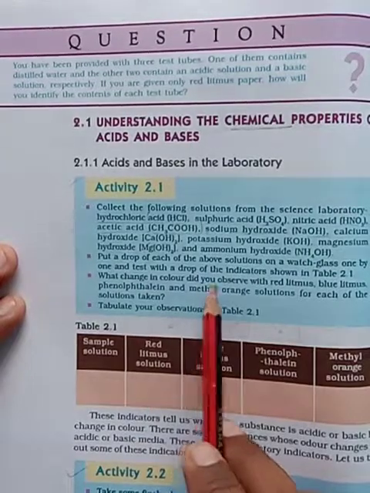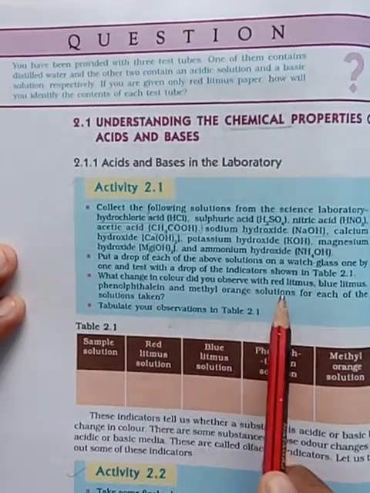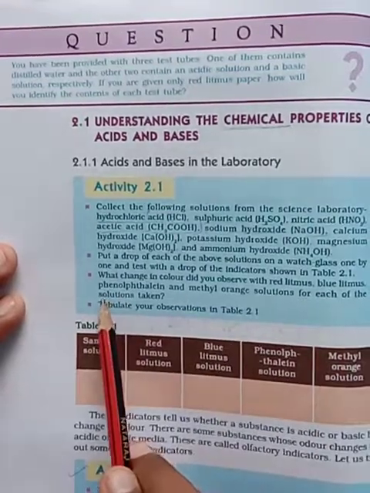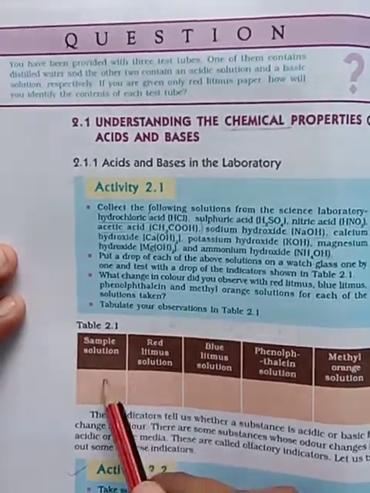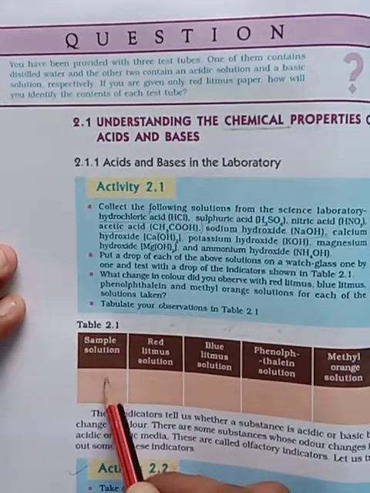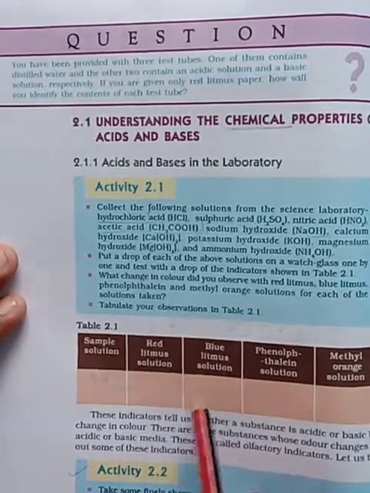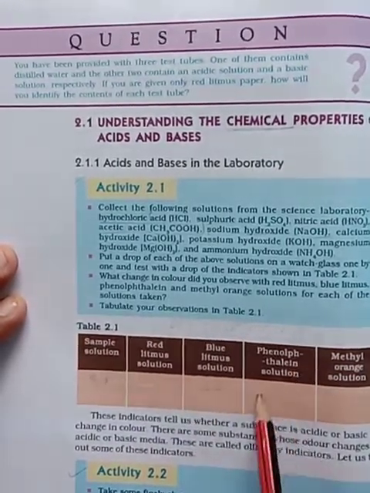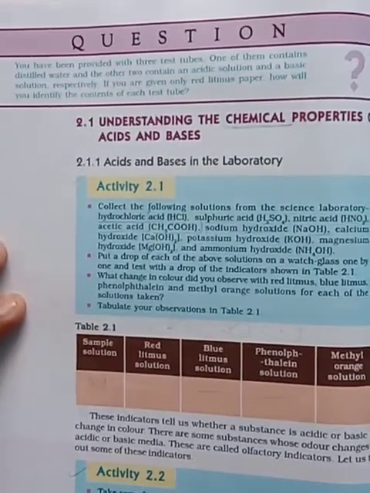What change in the color did you observe with a red litmus, blue litmus, phenolphthalein and methyl orange solution for each of the solutions taken? Tabulate your observation. They said you have to tabulate. In a first sample, you should collect hydrochloric acid. Hydrochloric acid, we should dip in a red litmus, what color change? Blue litmus, what color change? Phenolphthalein, what color change? I will give that chart. You should copy that. Okay.